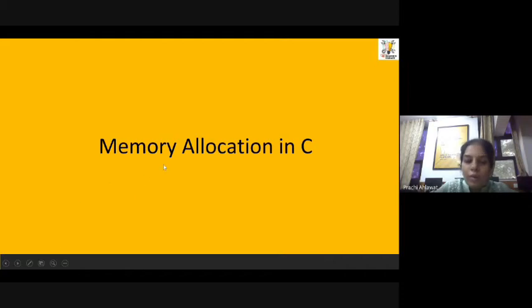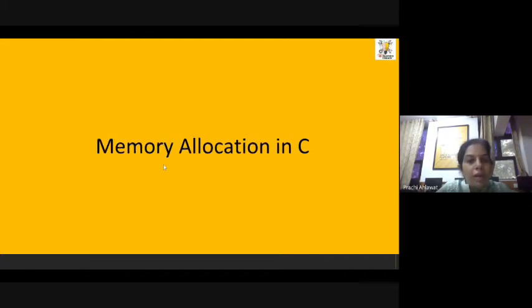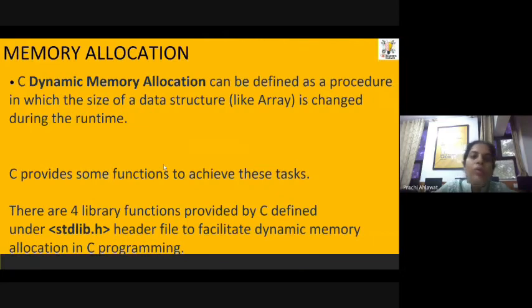Now we are going to discuss memory allocation in C, dynamic memory allocation in C. Dynamic memory allocation means we can specify the size of a variable at runtime. During runtime, we can specify the size of a data structure. There is no need of specifying it at the beginning. Whatever we have done so far with strings, we have declared the string with its size. We have already allocated the size, right? So if you do not want to allocate the size manually, then what can you do?